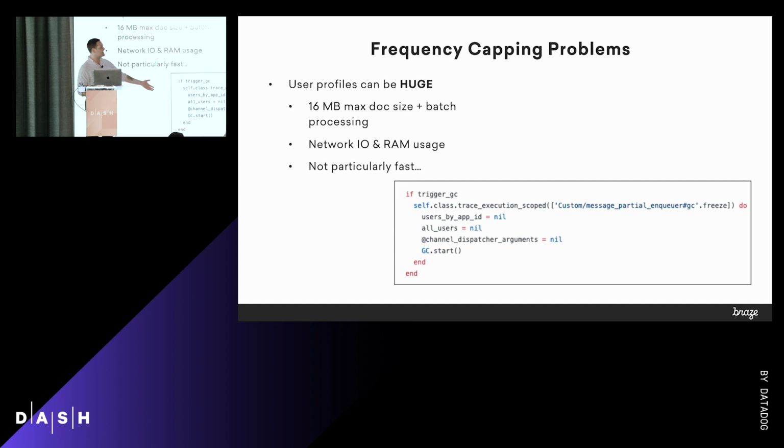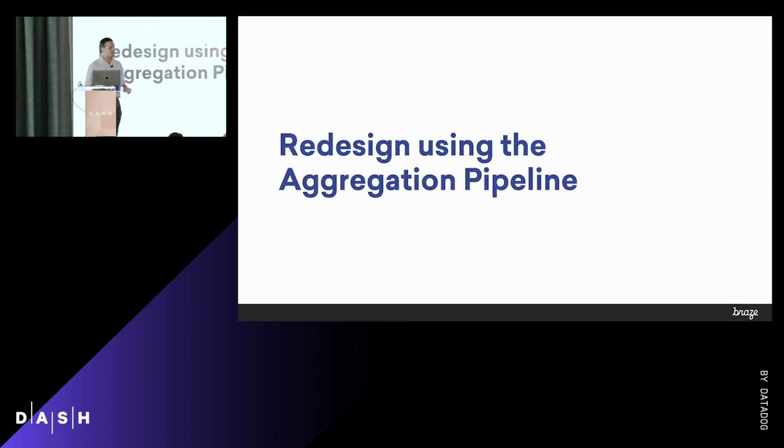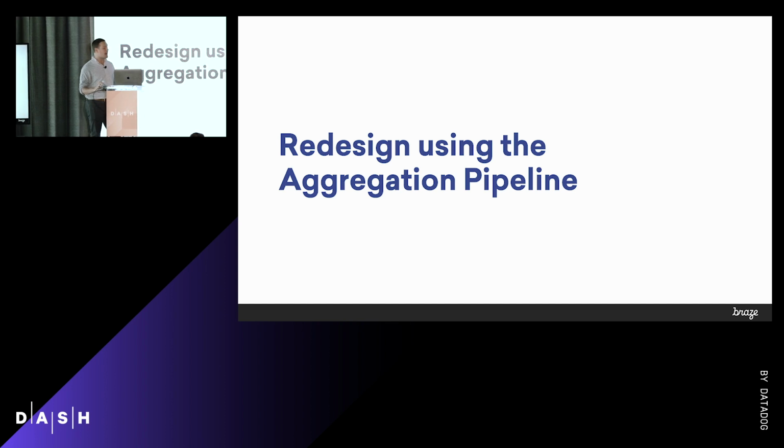And we end up having things like this, which is like a nice little garbage collector trick. We nil out some variables, and we tell the garbage collector, hey, there's garbage. You should probably go collect that and reclaim that memory. And again, that's a really good sign that you should probably rethink this design. So that's what we did. We redesigned it using the aggregation pipeline in MongoDB.